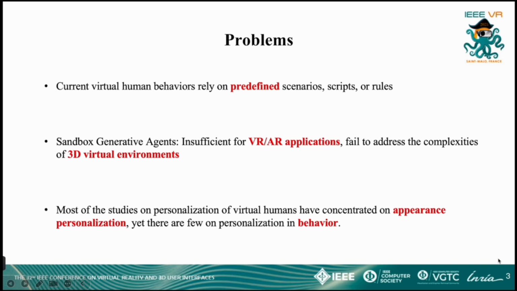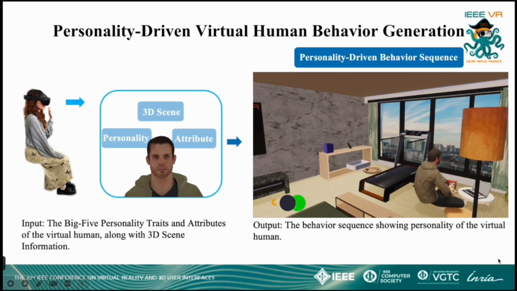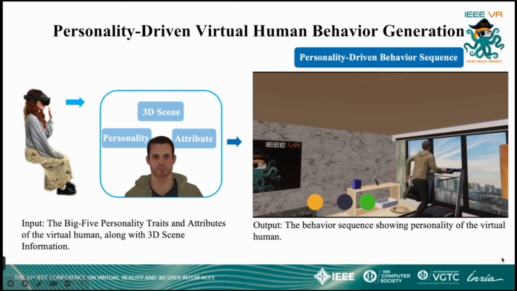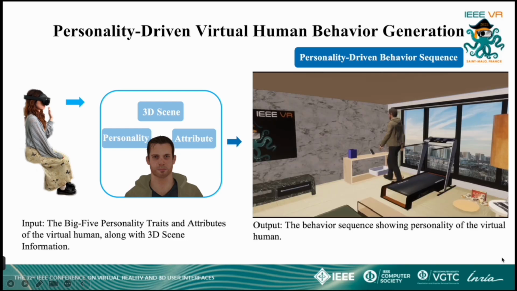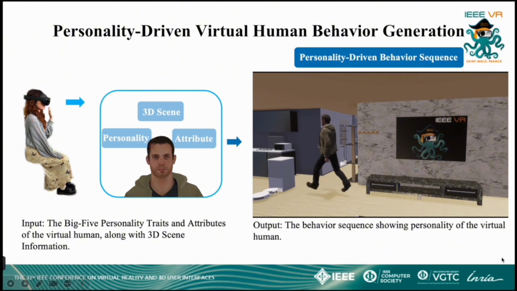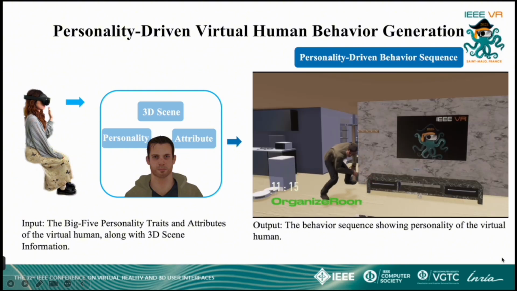Second, although LLM-based 2D sandbox frameworks show promise, they are insufficient for VR/AR applications because they do not adequately address the complexity of 3D virtual environments. Third, most of the studies on personalization of virtual humans have concentrated on appearance personalization, yet there are few on personalization in behavior. Our proposed method integrates the virtual human's personality traits, attributes, and 3D scene context as input to generate a long-time activity sequence. On the right is a visual animation showcasing the resulting personalized behavior sequence.